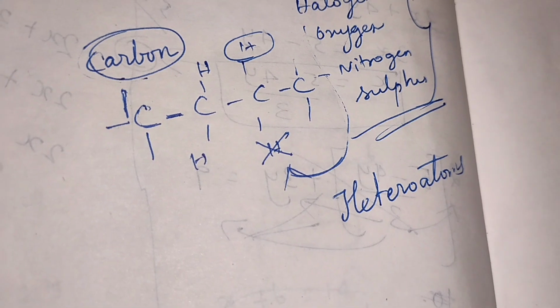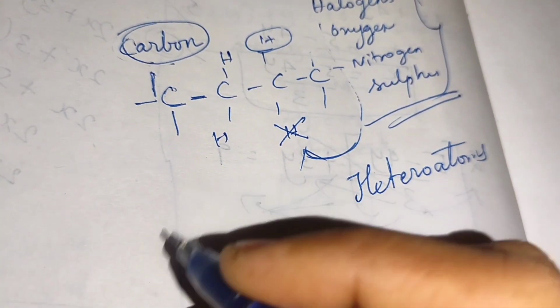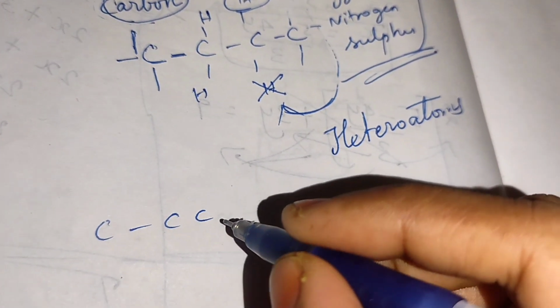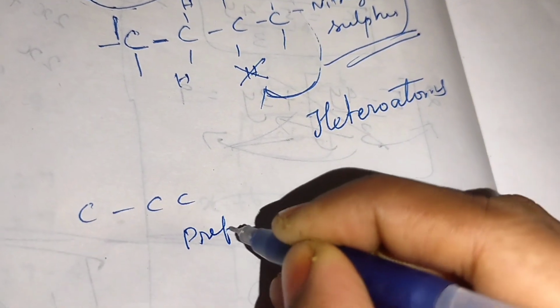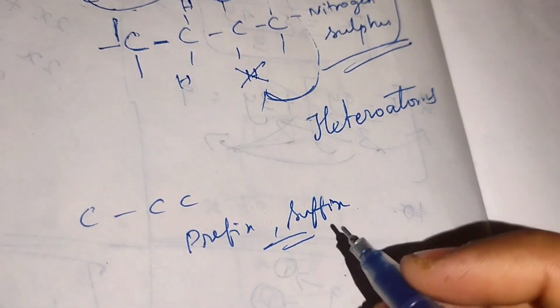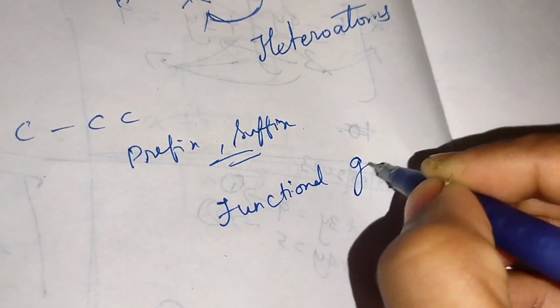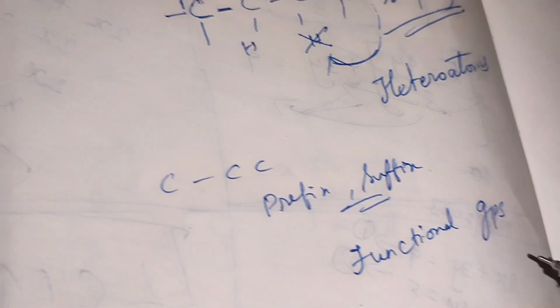Heteroatoms. These groups are attached to the carbon chain, and when we are naming that carbon chain, that group's name will be added as a prefix or suffix. Those groups are also known as functional groups. Now we are going to see some examples for that.